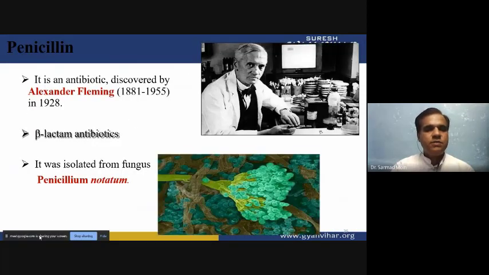Now we will start the antibiotics with penicillin. Penicillin was discovered by Alexander Fleming in 1928, and a very famous story is associated with its discovery. One day, Alexander Fleming was in his laboratory, and he kept some plates and went for some work outside the laboratory. The next day, when he arrived in the lab, he saw some fungus growing, and around the fungus, in the bacterial culture plate, the fungus produced a zone of inhibition.